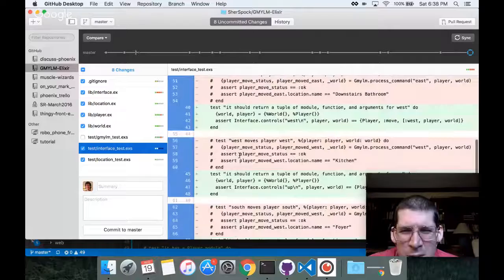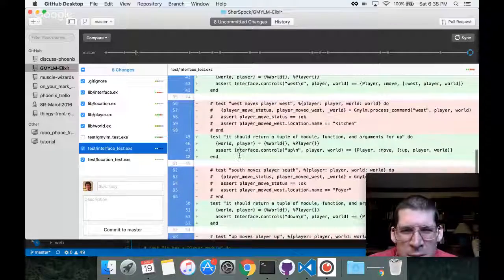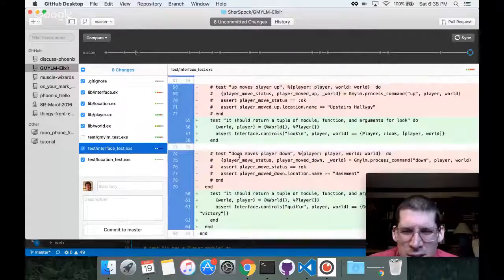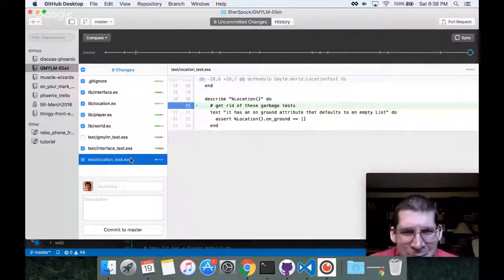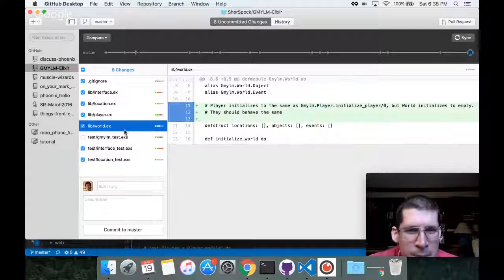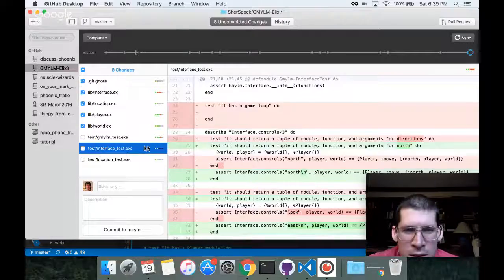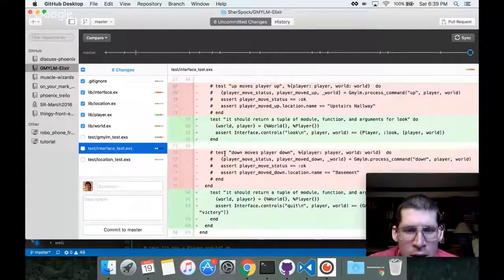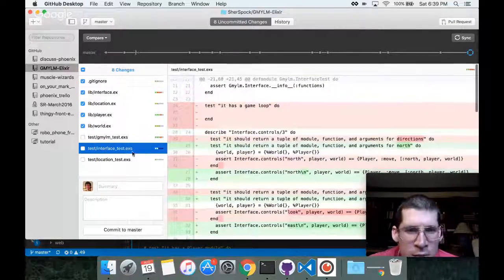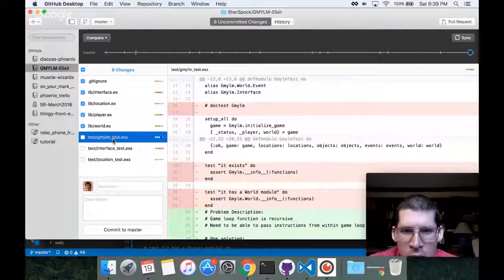Should return a tuple of module, function, arguments for West. Yeah, so there's a lot of stuff here. I don't actually want to do this today, but I'm going to force myself to do it. Get rid of these garbage tests. All right, here's what I think: I'm just going to commit these things. There may be a proper way to do these, but let's put some concerns together. That was getting rid of a bunch of tests. That's kind of its own concern.